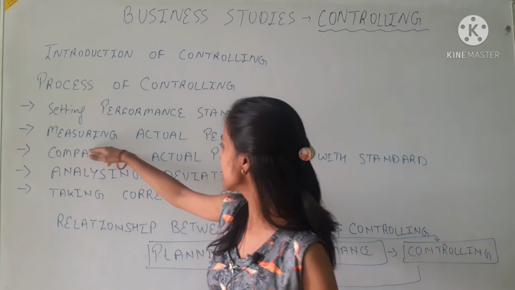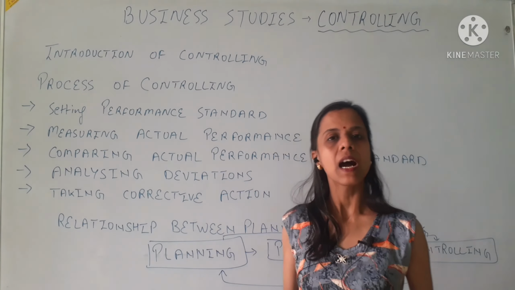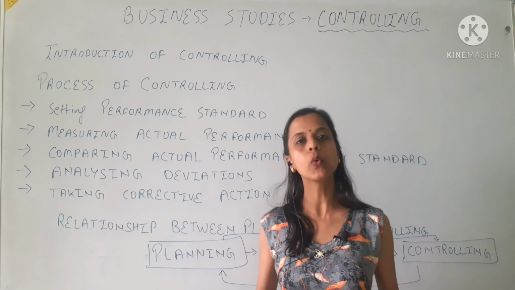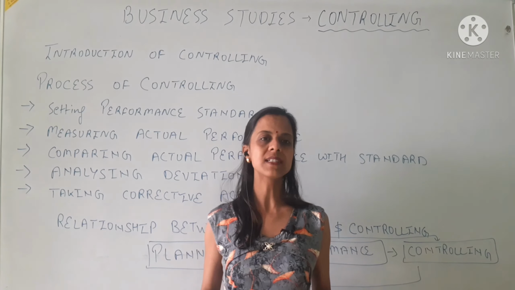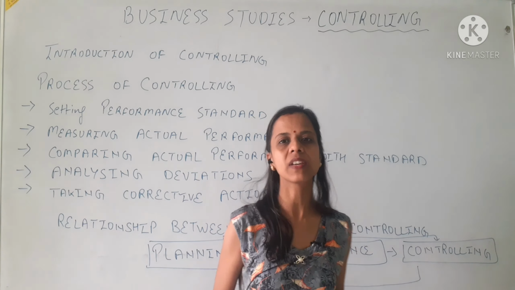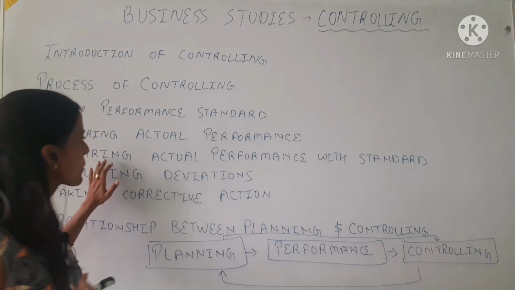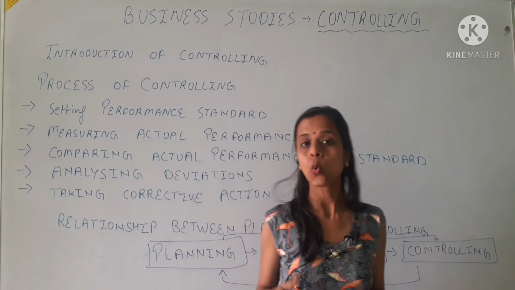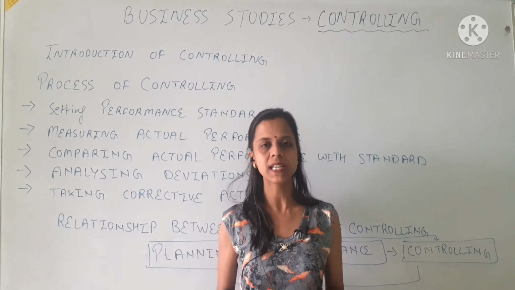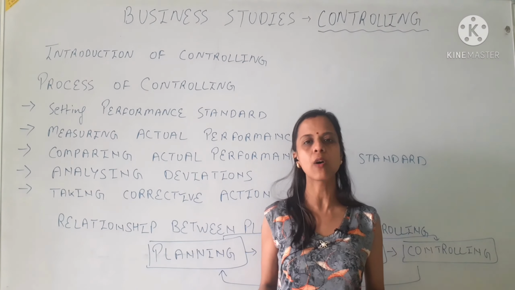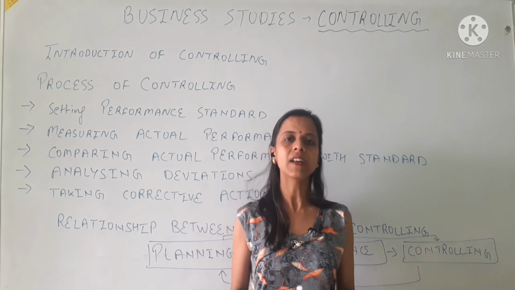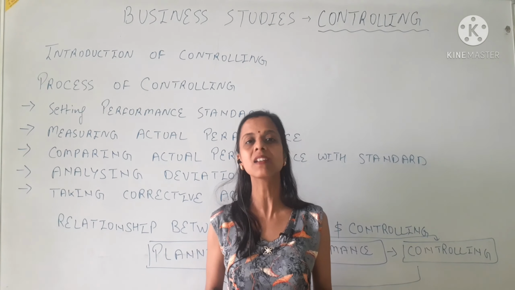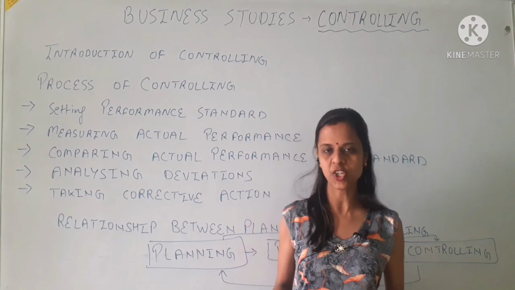Second is measuring actual performance. After setting standards, we perform, and then we check at exactly which level we have completed our task. Third is comparing actual performance with the standard. When we have already framed the standards and we have done our actual performance, then the third step is that we compare both, because only after the comparison can we control the deviations.